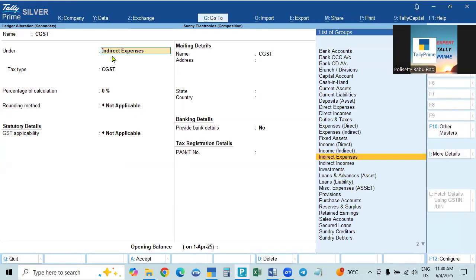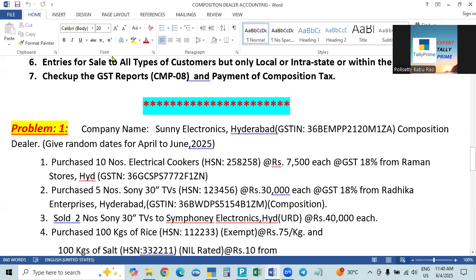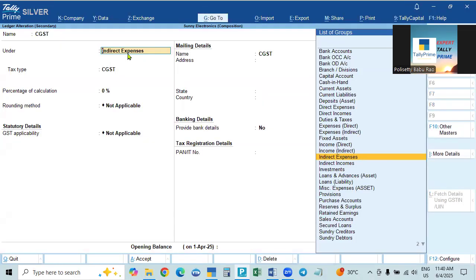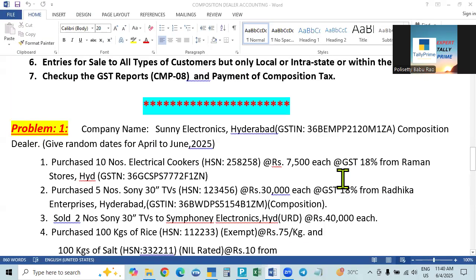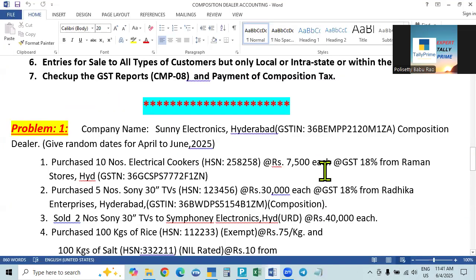But here we have to make a setting. CGST and SGST are to be calculated, but added to the purchase price. Adding means appropriating the tax to the purchase value.